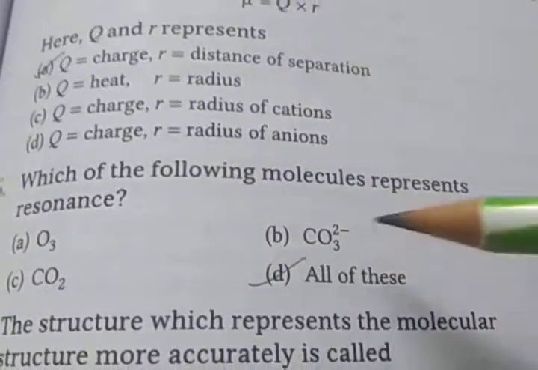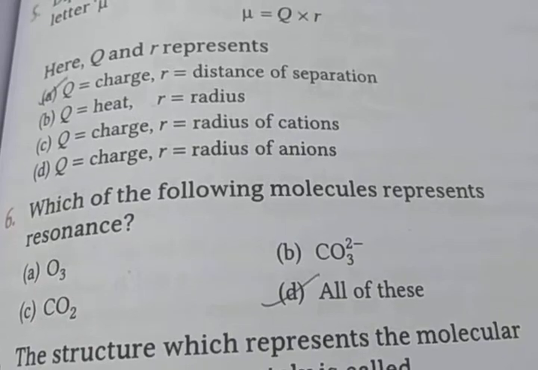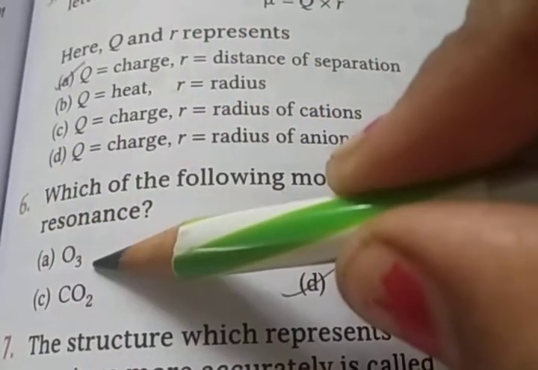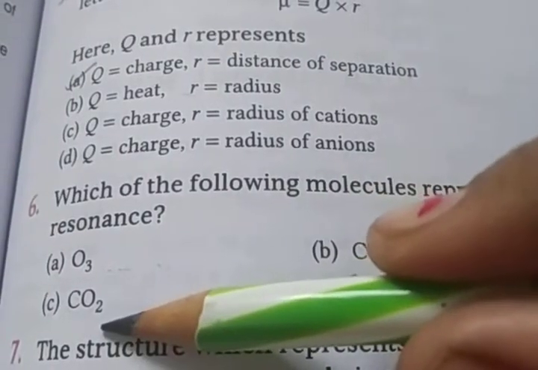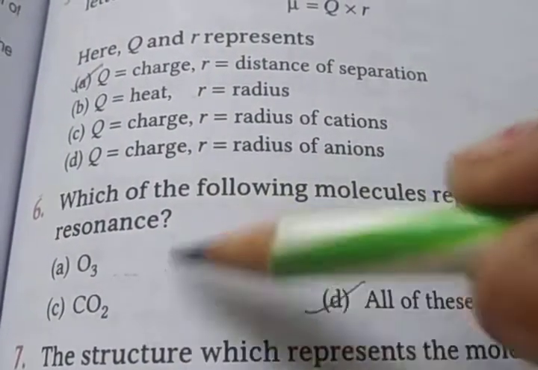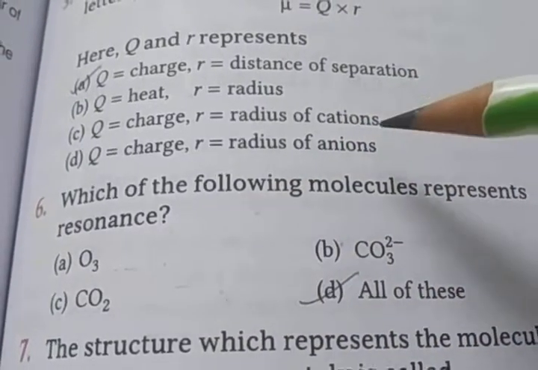Next is, which of the following molecules represents resonance? O3 represents resonance because it has a double bond, carbonate also, and CO2 also. So double bond and single bond alternating are present, that means resonance.